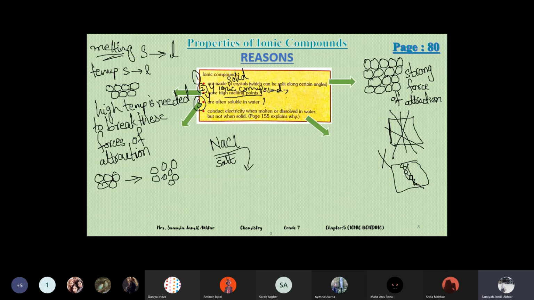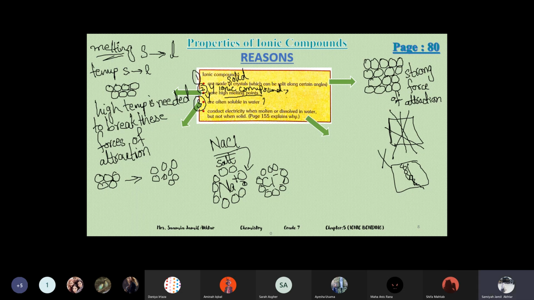So what actually happens is that NaCl or any ionic compound, when we put it in water, splits into its ions, and then water molecules surround them like this. Surrounding means that they are dissolving. Most ionic compounds are soluble in water because when we add them in water, they break into their ions, positive ion and negative ion.